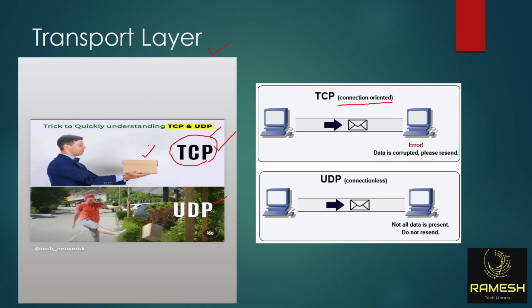There is a guarantee on your parcel, where exactly it is, whether it is delivered or not. Same here. When any data is leaving from your mobile phone or computer, whether the data is delivered to the destination successfully or not, the TCP will take care of it. In case the data is not delivered, it will retransmit again. It means until it delivers the data, the TCP will retransmit it.